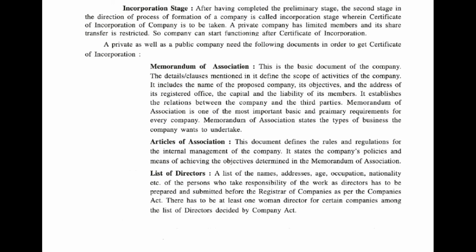Articles of association. This is primarily used for internal management. This states the rules and regulations for the management of the company. It states the company's policies and methods which are used to attain its objectives mentioned in the memorandum. List of directors. At the time of incorporation of a company, a list of all the directors along with their name, address, age, occupation, nationality, etc. have to be submitted to the registrar of the company. There should be at least one woman director as per the latest government guidelines.